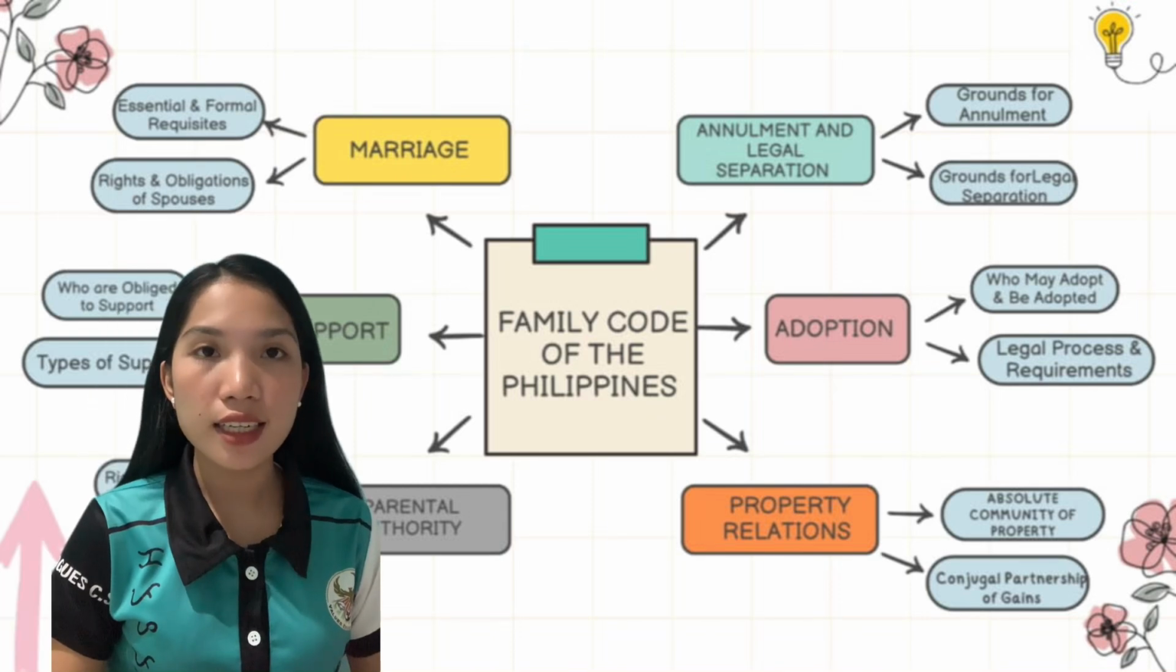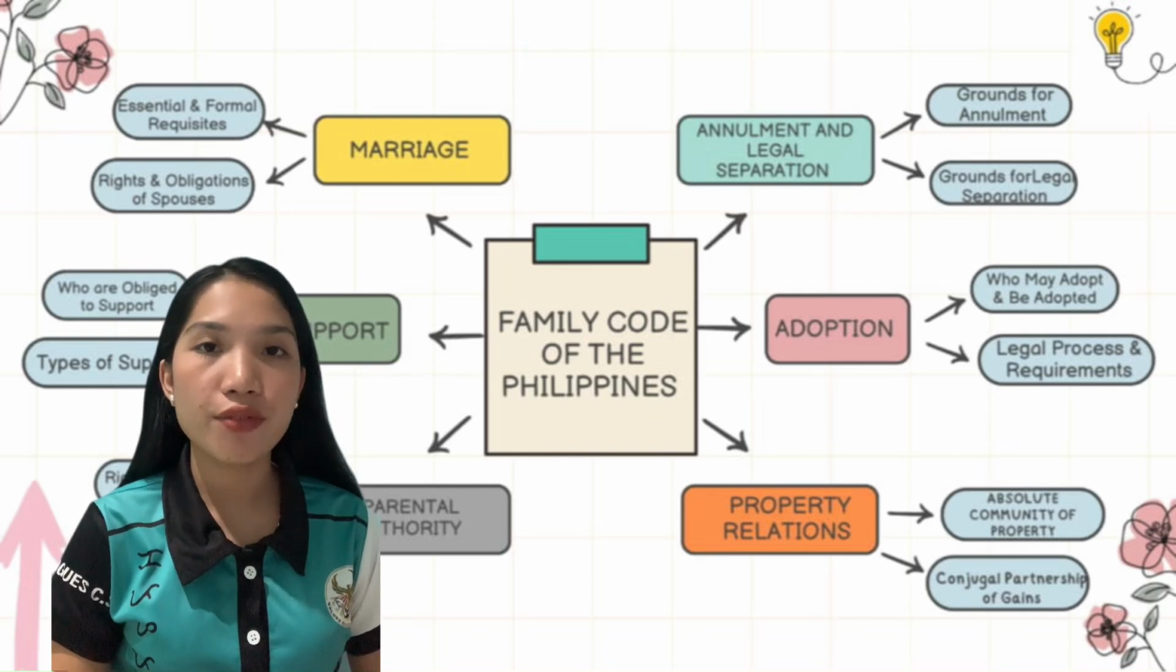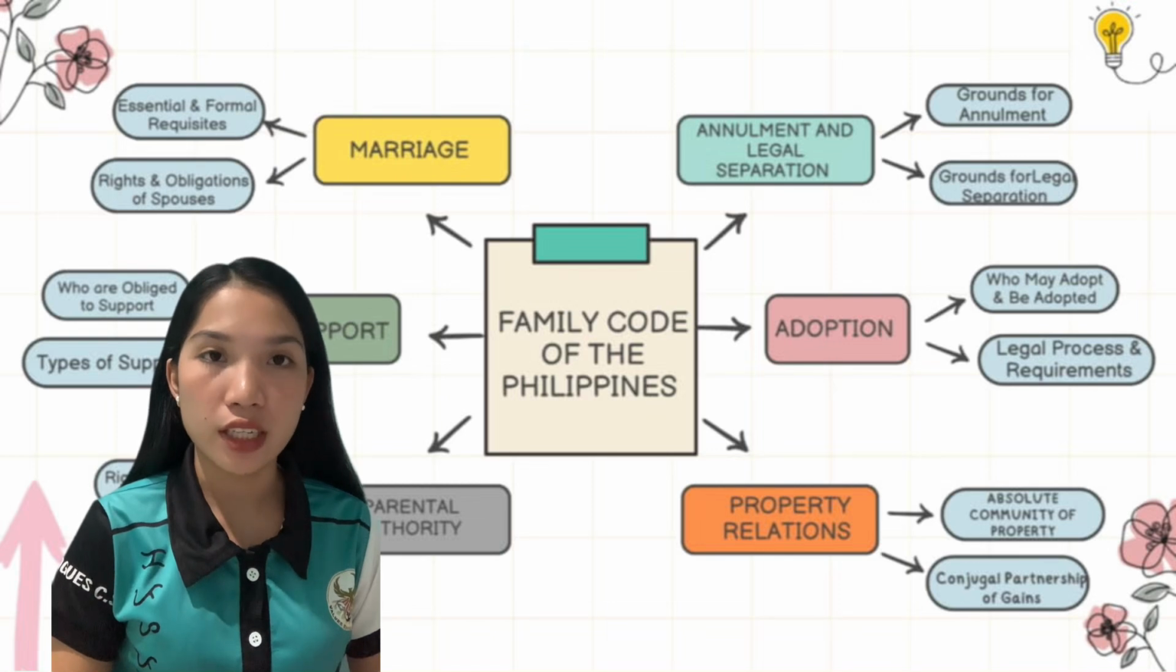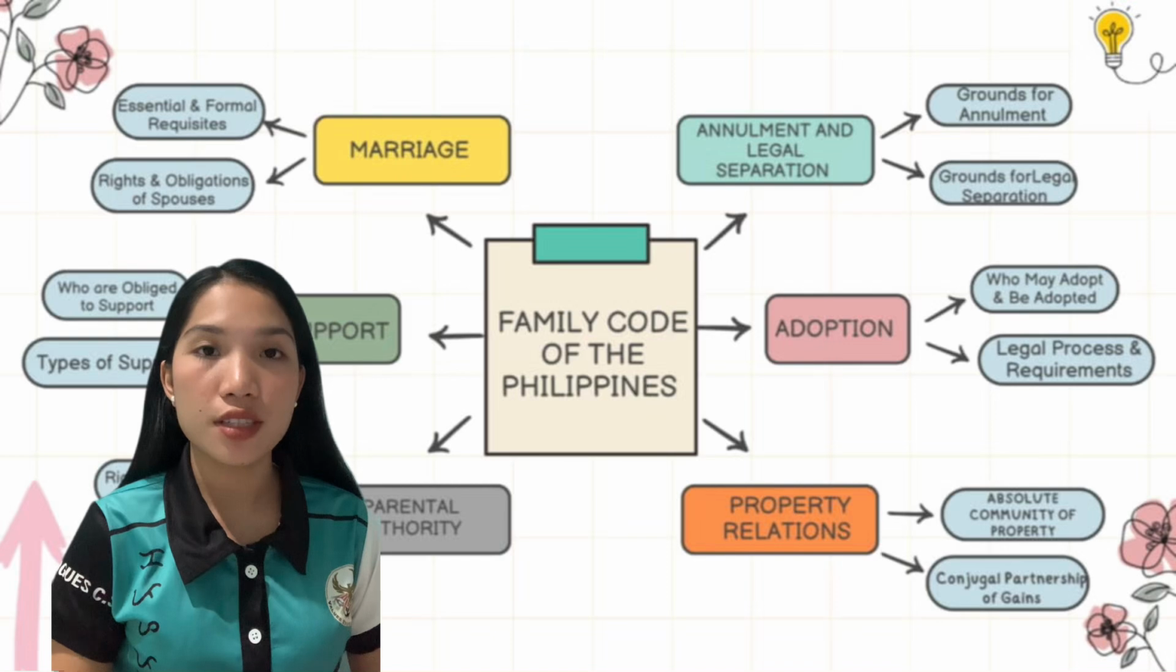And lastly, the annulment and legal separation. It provides legal remedies for failed marriages with varying effects on marital status and property. So we have grounds for annulment. It includes lack of parental consent for minors, fraud, force, impotence, and psychological incapacity. And grounds for legal separation. It includes physical violence, drug addiction, sexual infidelity, and repeated abuse.